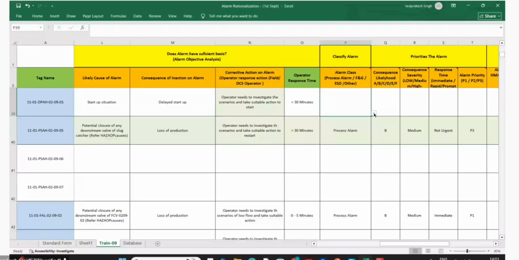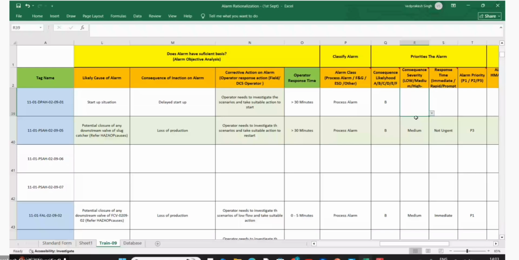Process alarm, right? Yes. Likelihood, I can say it is a B, because you are not doing a startup every month, every day. Yeah. And consequence may be low, not high, correct? It could be low, yes.